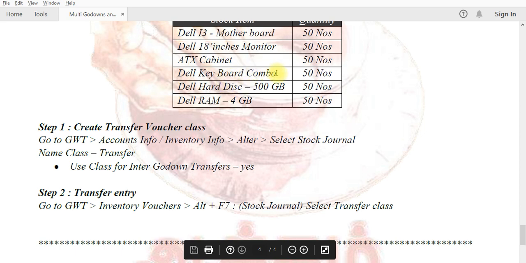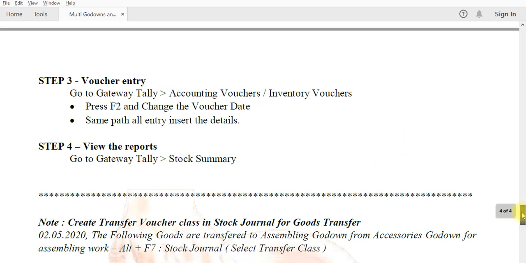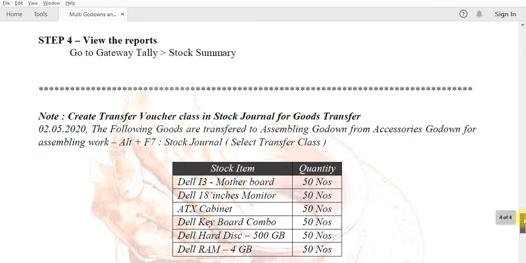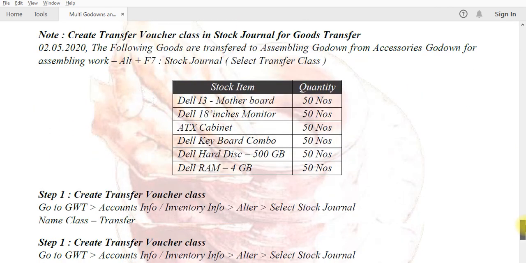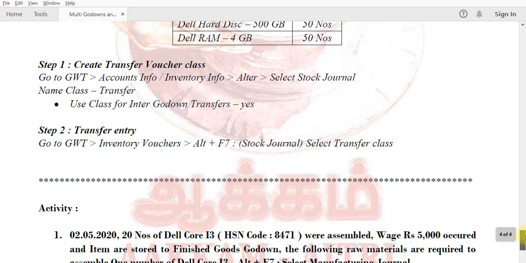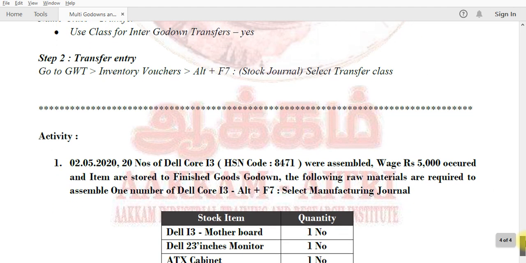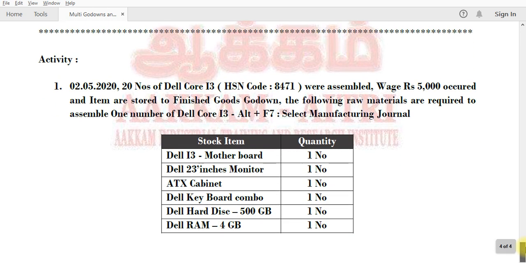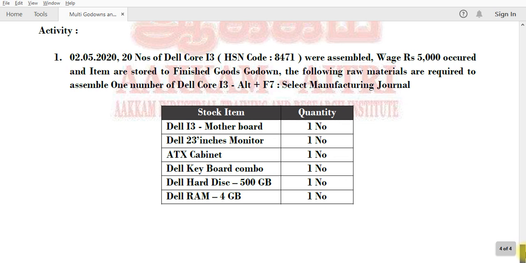This is your activity. Okay, get the notes clearly. I give two activities. One is the BOM concept, and another is the transfer class.